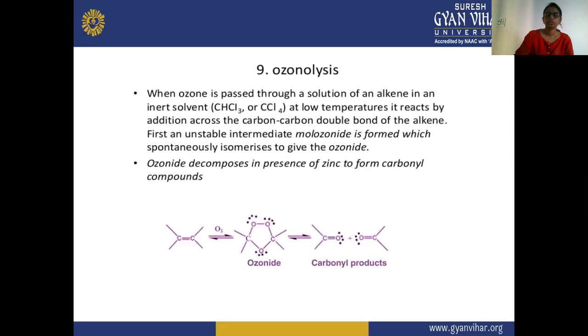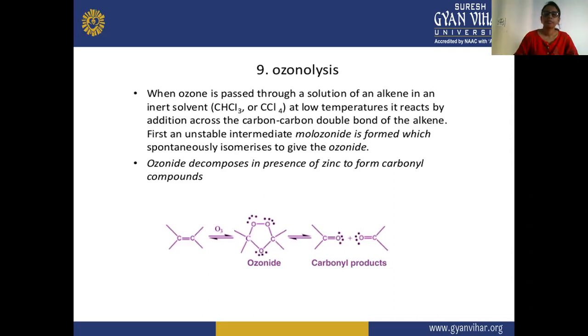Next, the first chemical reaction of alkene is ozonolysis. Here the ozone is going to react with the alkene, and there is a lysis of the ozone molecule. The ozone is going to break off when it reacts with the alkene, and it will form a product.